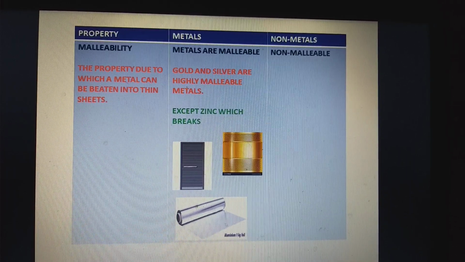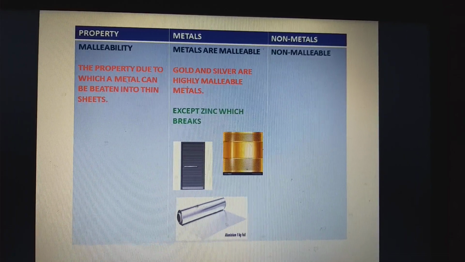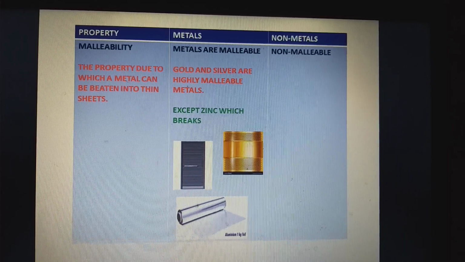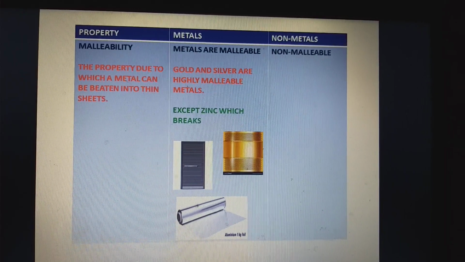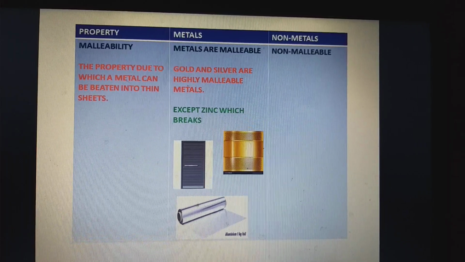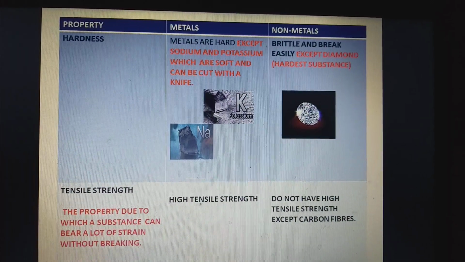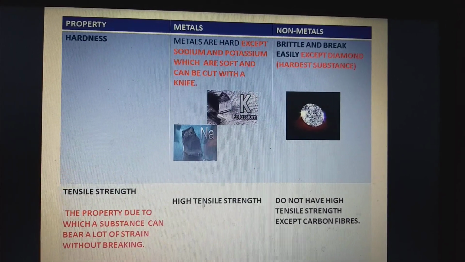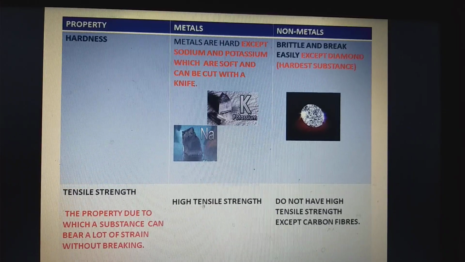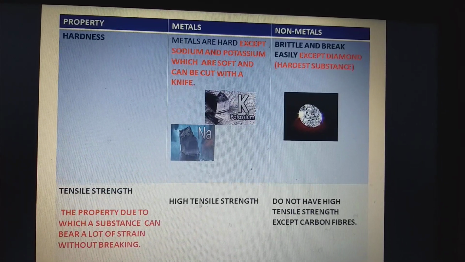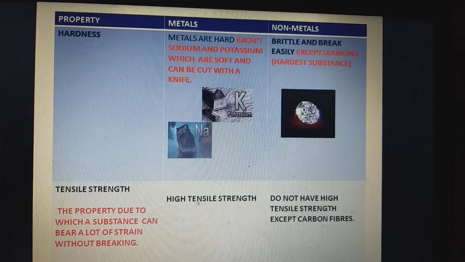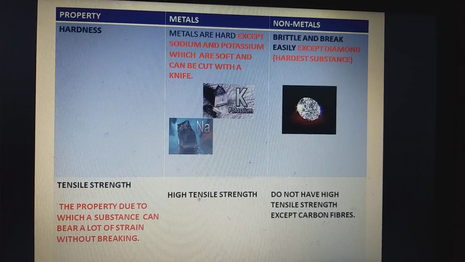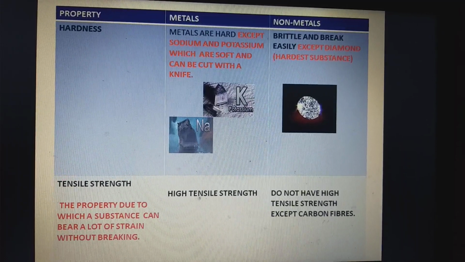You have seen aluminium doors also. So for the aluminium door, again, which physical property of metals is involved there? It is malleability. On the other hand, non-metals are non-malleable. I pass on to the next physical property, that is hardness. Metals are hard except sodium and potassium, which are so soft that they can be cut with a knife. On the other hand, non-metals are brittle and they break easily, except diamond, which is the hardest known substance.